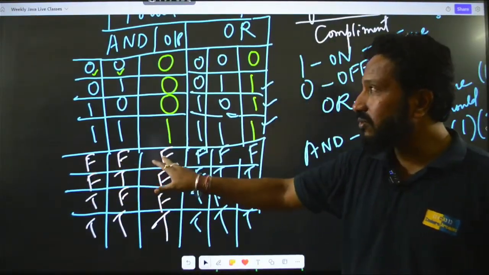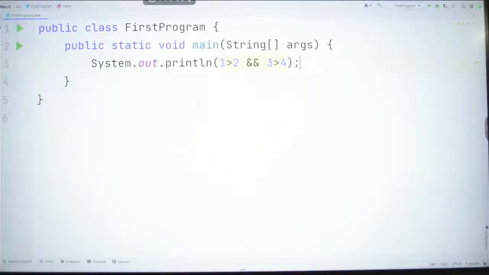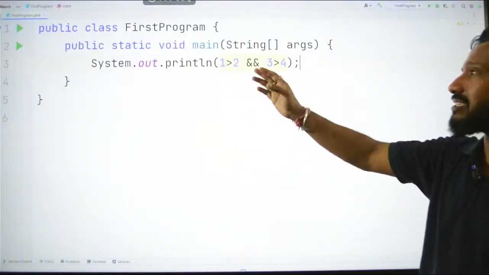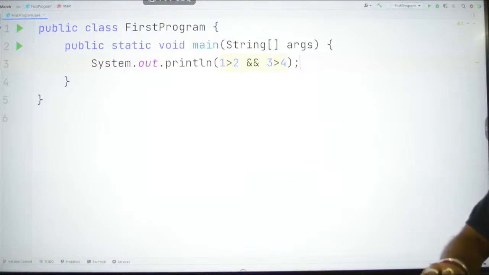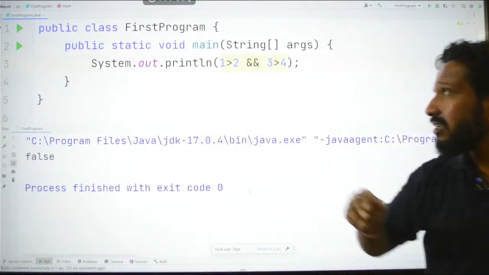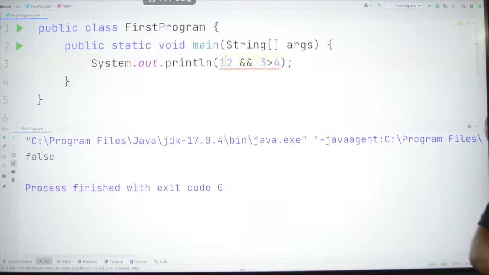false, false was false for the AND table, right? So ultimately false and false will result in false. Let's try to see the output. See this guys, we are getting false as the output. Okay, so in case of AND, only if both the statements are true, then only you will get it as true. Okay, let me just correct it now.